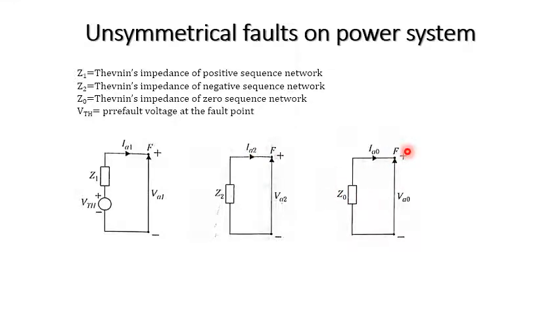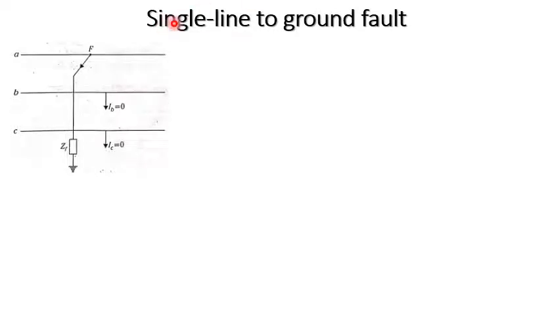In a similar way, we will derive the expression for the fault current in the case of various unsymmetrical faults in a general power system. The different types are single line to ground and double line to ground fault, through a fault impedance; the expressions are the same as before. Let us consider the first type of fault, that is single line to ground fault.